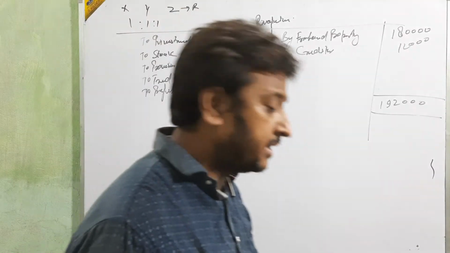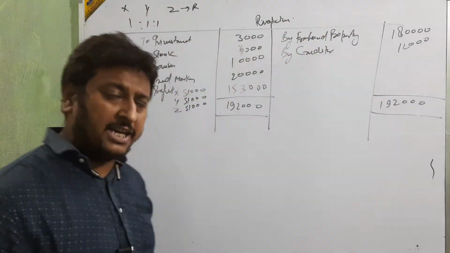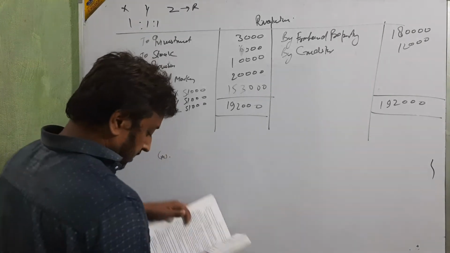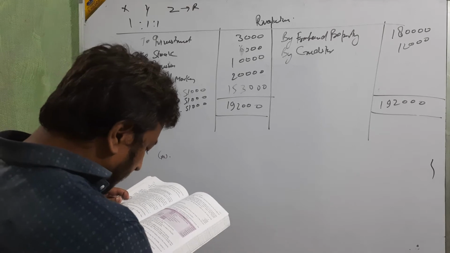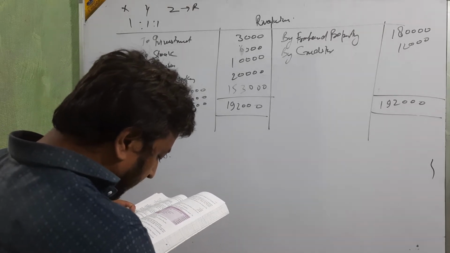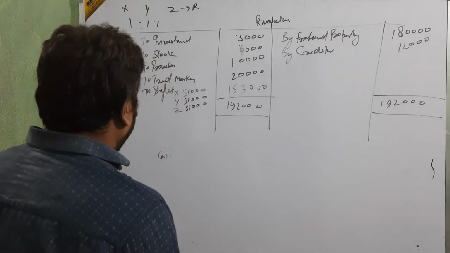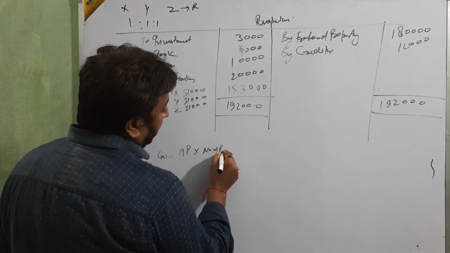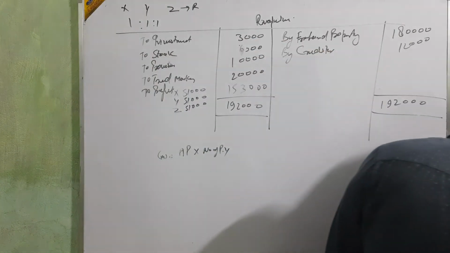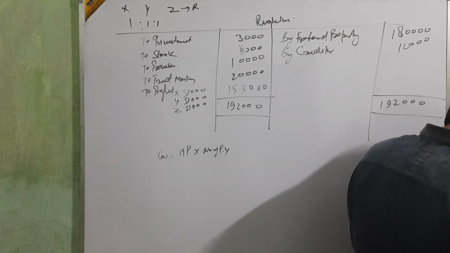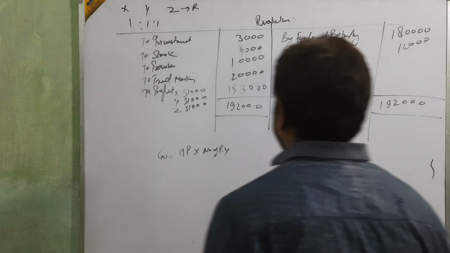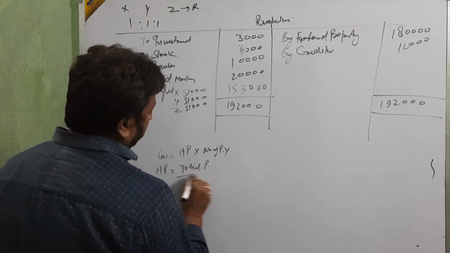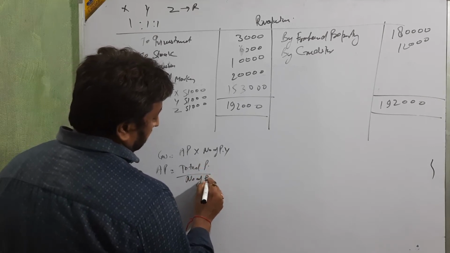Now, after this, we are going to calculate the goodwill, and then the entry. After that, we are going to make the capital account. Just see goodwill. The goodwill is to be valued at 1 year's purchase of the average profit of the past 3 years. So goodwill is equal to average profit into number of years' purchase, and average profit is equal to total profit upon number of years.